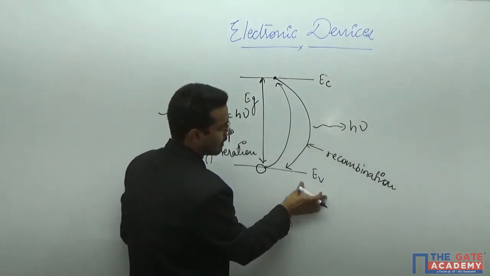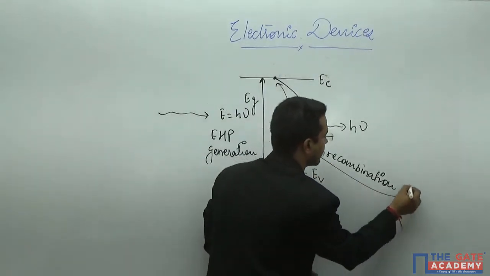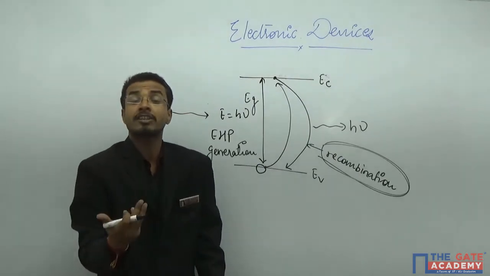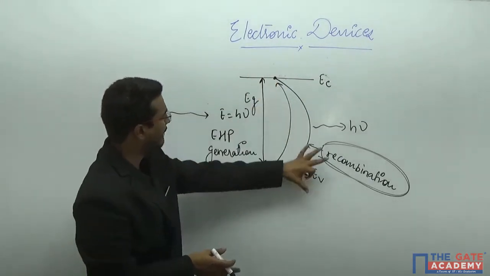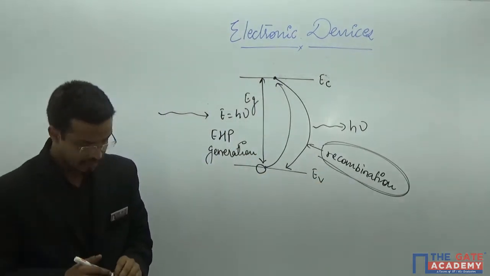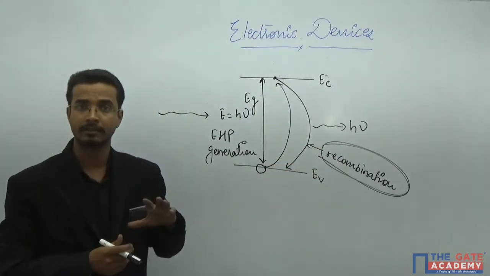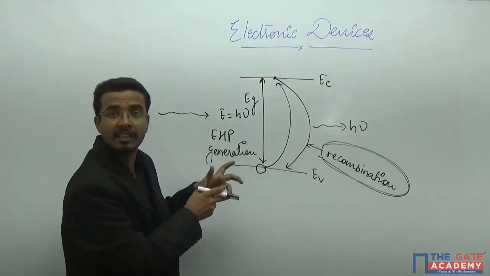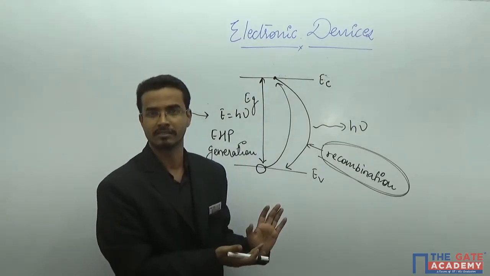Now what is happening here? We have to describe the semiconductor now in terms of recombination. How many types of recombination can exist? This is a basic idea which we will discuss in further discussions. I am not interested in the generation part, I am interested only in the recombination part. And after completing this particular aspect, you will see where you can use this, and most of the time you are using this.